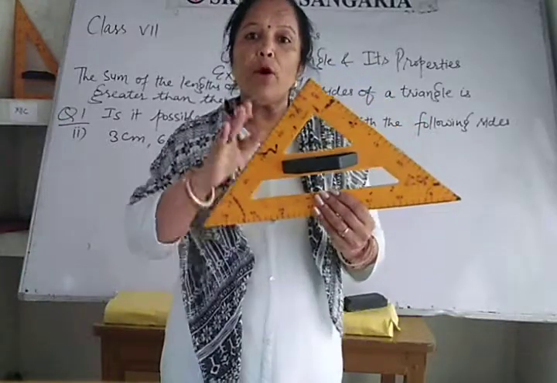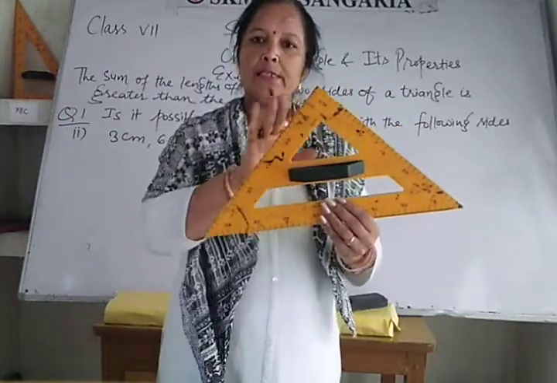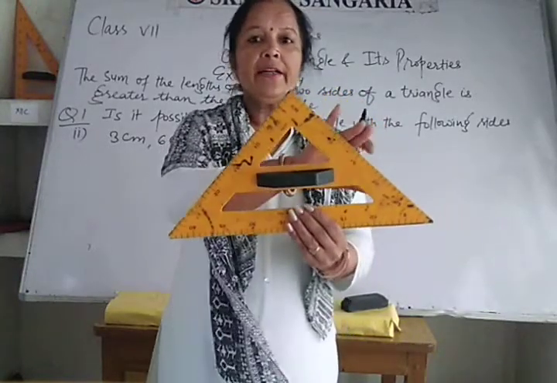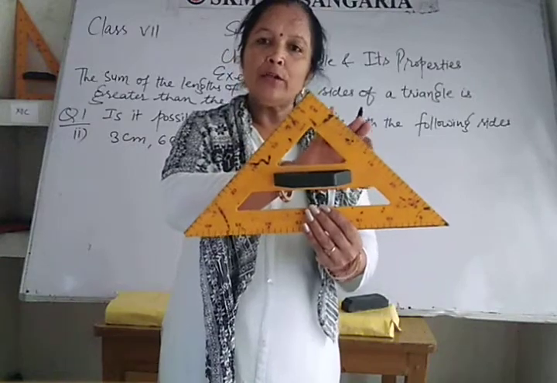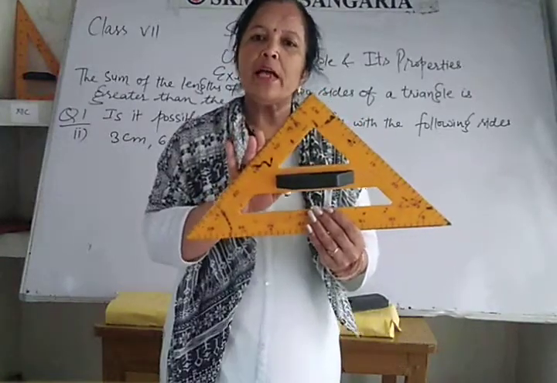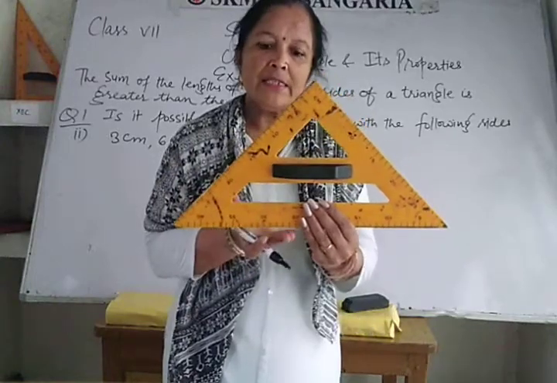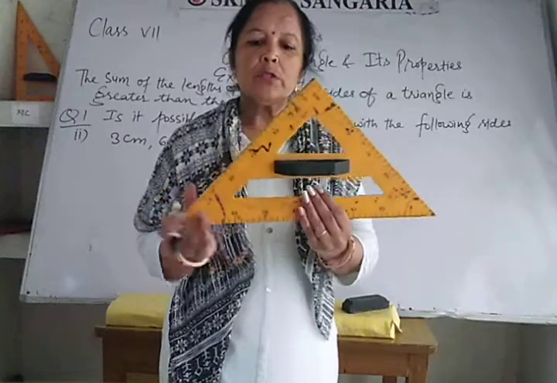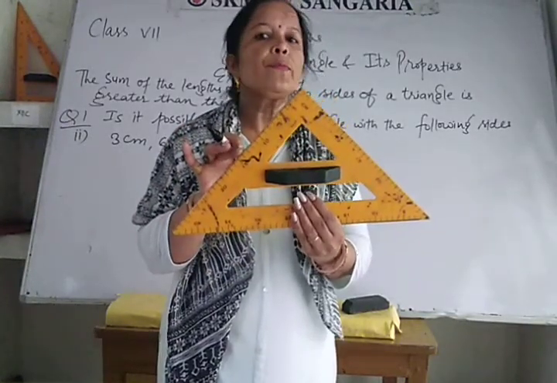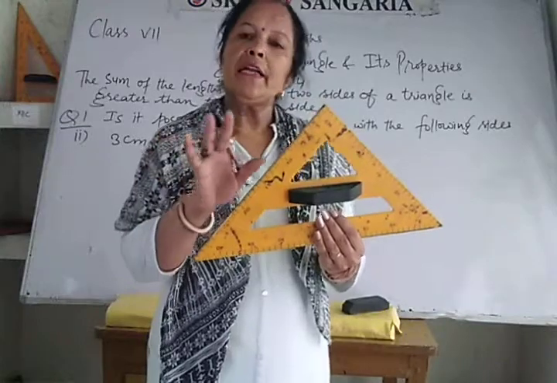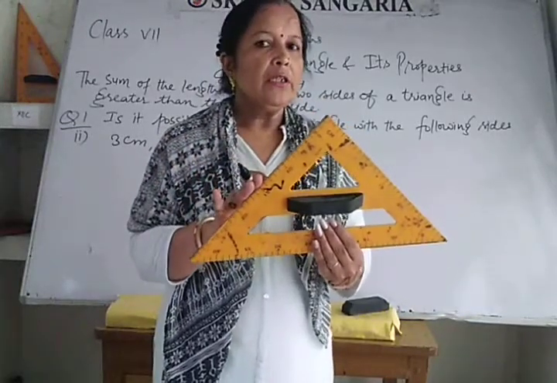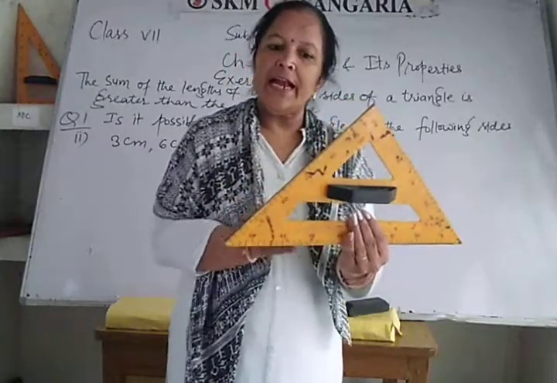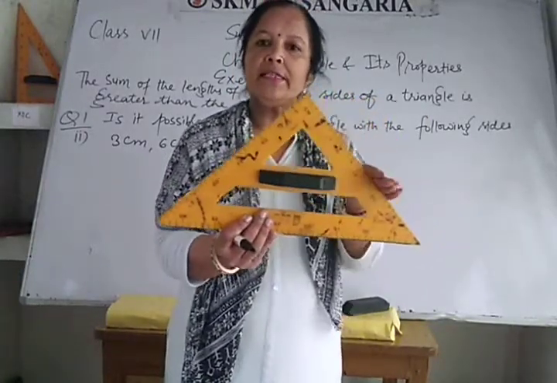here the sum of the lengths of any two sides, if I add the length of this side and this side, that total of these two sides will be greater than this side, okay. In all the cases we will verify it by taking any other two sides, and the sum of these two sides will be greater than this side.